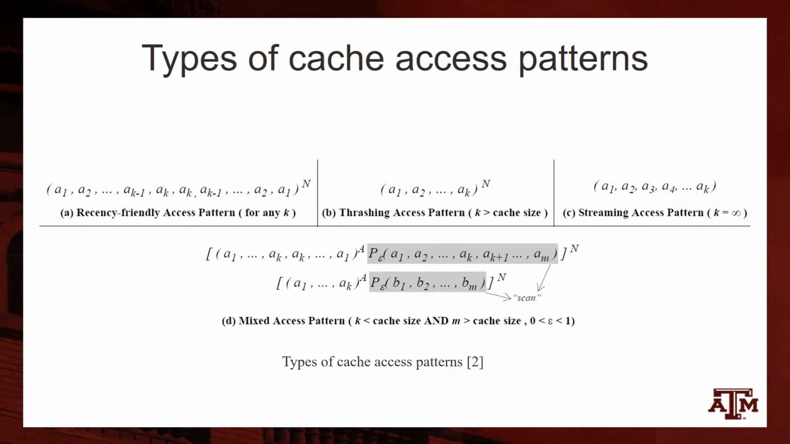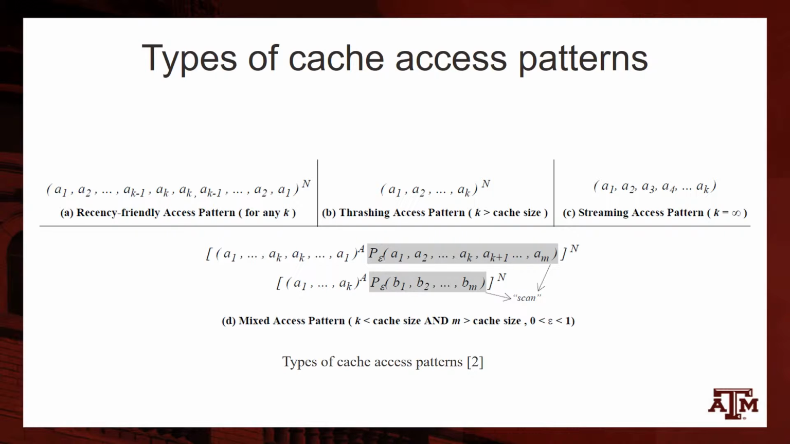Let us now have a look at the different types of cache access patterns. The first one is the recency-friendly access pattern. This is characterized by high temporal locality of the accessed blocks, and this is one of the access patterns for which LRU shines. The second type of access pattern is the thrashing access pattern.